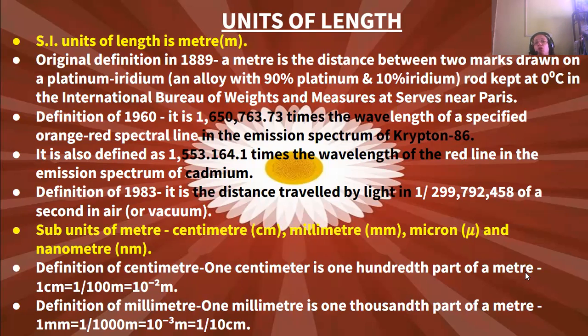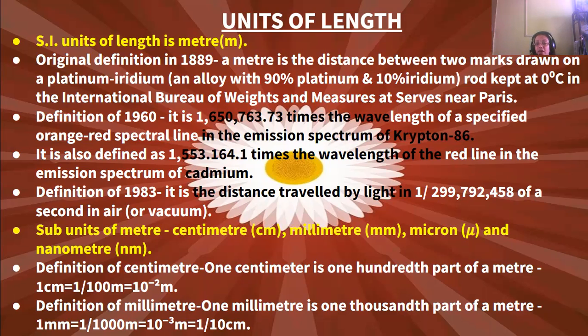Now, the SI unit of length is the meter. We write it as small m. The original definition in 1889 was that a meter is the distance between 2 marks drawn on a platinum-iridium rod. It's an alloy with 90% platinum and 10% iridium. That rod is kept at 0 degrees centigrade in the International Bureau of Weights and Measures at Sèvres near Paris.